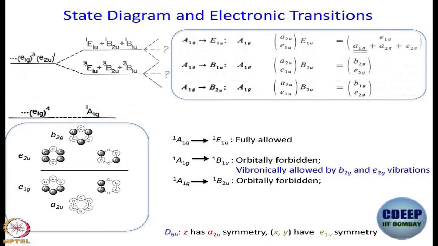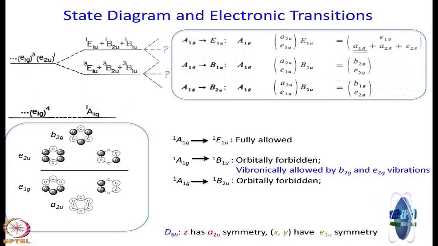Then we wanted to see what these states are. First of all, we are talking about transitions that are spin allowed. We are going to encounter one transition that is spin forbidden, but spin forbidden transitions have very small values of transition probability, or molar absorption coefficient, or extinction coefficient, whatever you might want to call it.